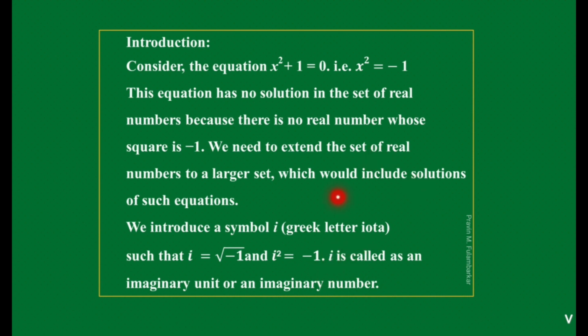So we introduce one symbol, that is i, and the value of that i is the square root of minus 1. We cannot calculate the square root of minus 1, so in place of the square root of minus 1, while solving the problem, we use the letter iota, that is i. So first we see a complex number. So before that we see imaginary number.